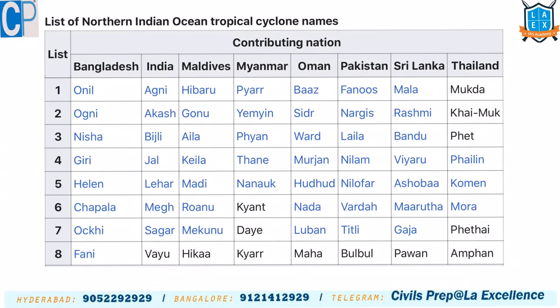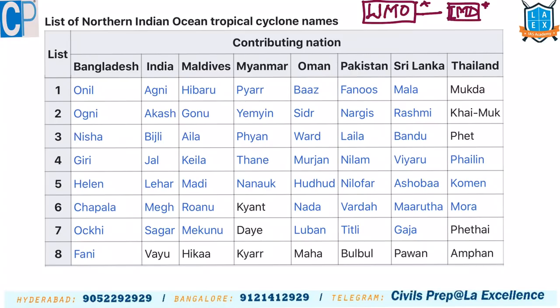That's the technical definition and classification of IMD. But how do we give the names? That's the question, right? We have World Meteorological Organization. This World Meteorological Organization coordinates different meteorological departments of different countries. For example, for us, IMD, Indian Meteorological Department, is our meteorological agency.